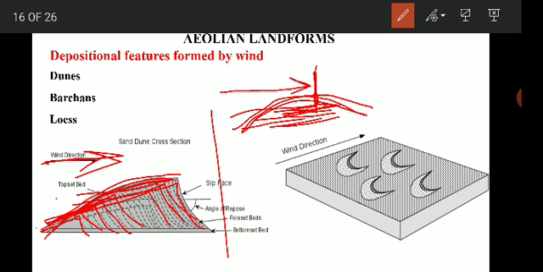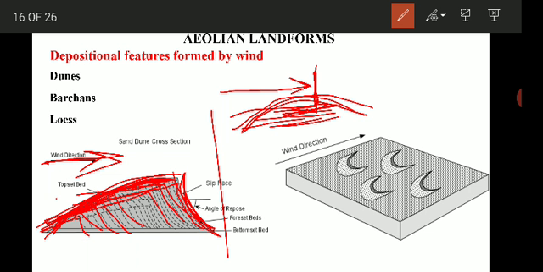The top portion is called the windward side, which is gentle, and this other side is called the leeward side, which is steeper. The wind velocity and direction of the wind control the outline and the orientation of the sand dunes.